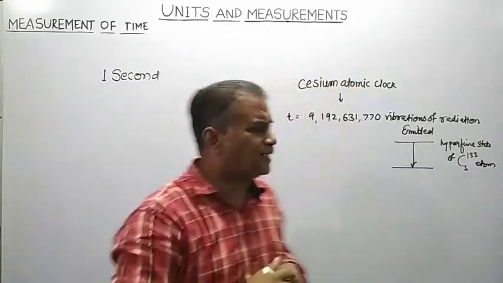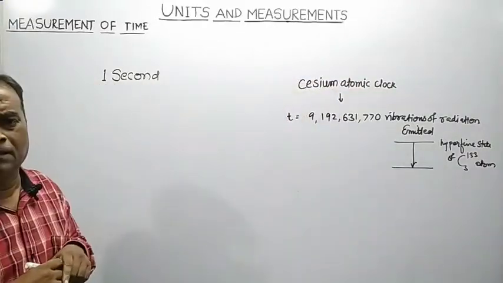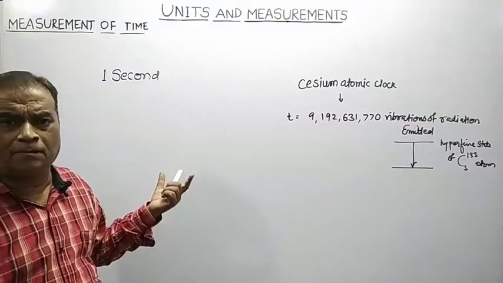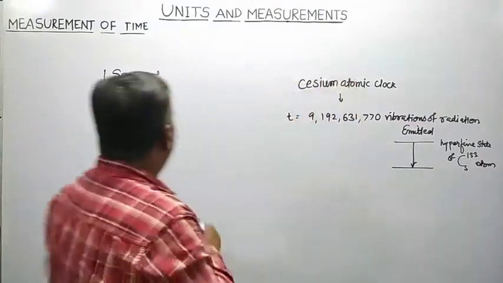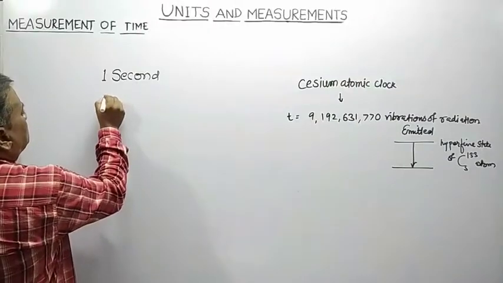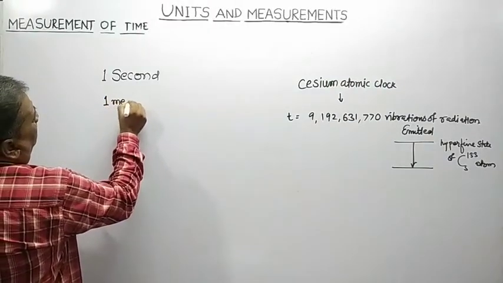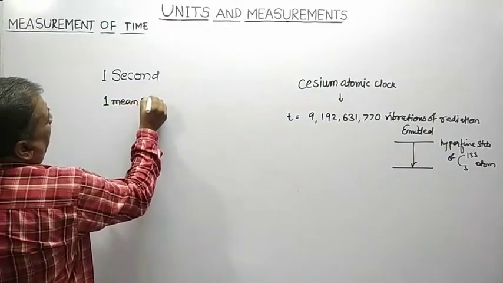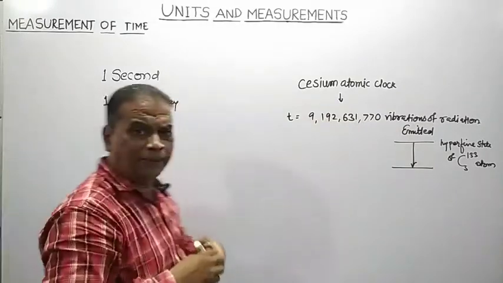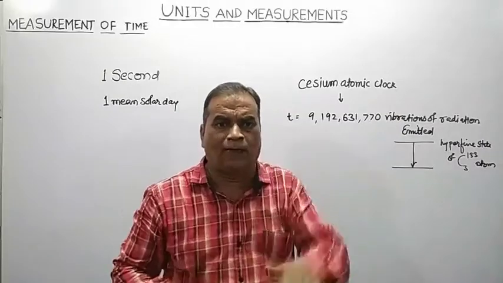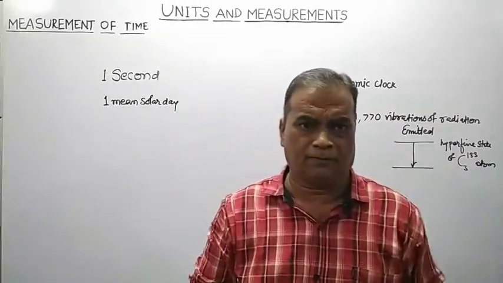As far as the measurement of 1 second is concerned, the reference is the mean solar day. What is 1 mean solar day? It is the time interval between one noon and the next noon.